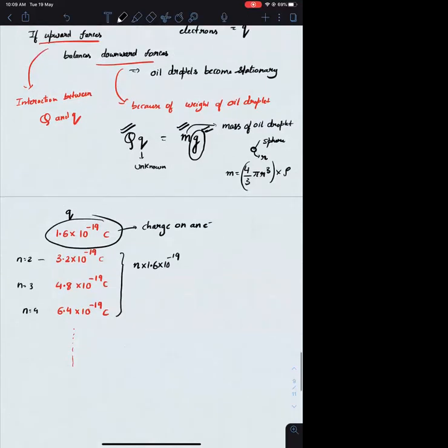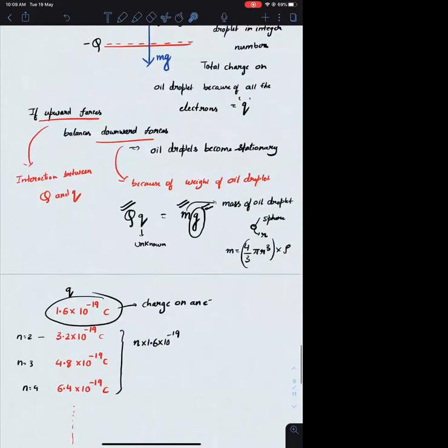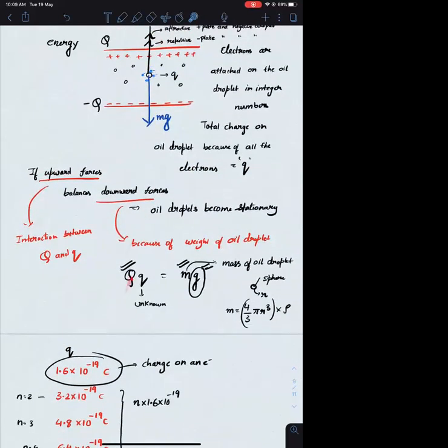After calculating these particular values, he equated the upward forces with the downward forces. The only unknown in the equation is the charge on the oil droplet. The charge on the oil droplet is a function of the size of the oil droplet. Greater the size, more will be the electrons on it. If more are the number of electrons, the charge will be more. There will be different sizes of the oil droplets. He repeated the experiment various times.